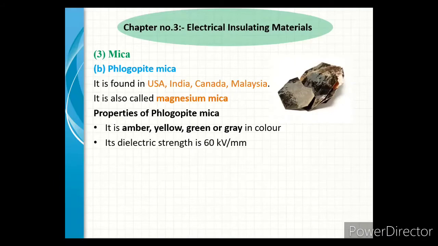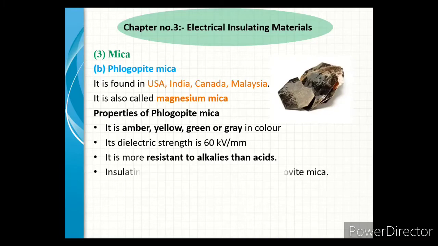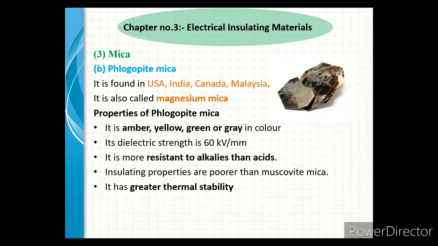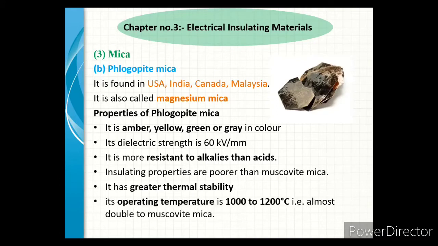Its dielectric strength is 60 kV per mm. It is more resistant to alkalis than acid. Insulating properties are poorer than muscovite mica. It has greater thermal stability. Its operating temperature is 1000 to 1200 degrees Celsius, which is almost double that of muscovite mica.